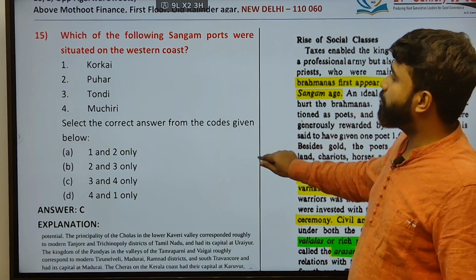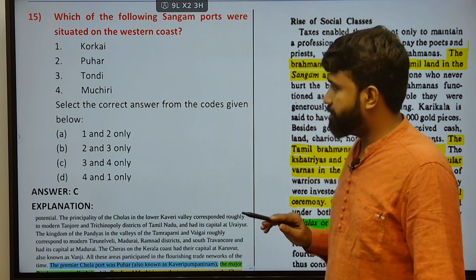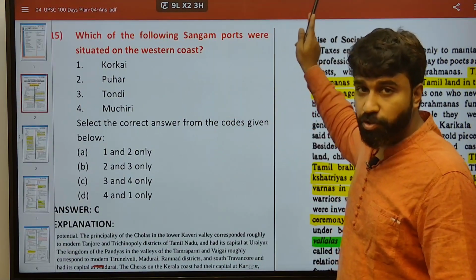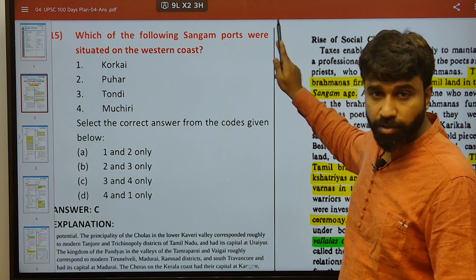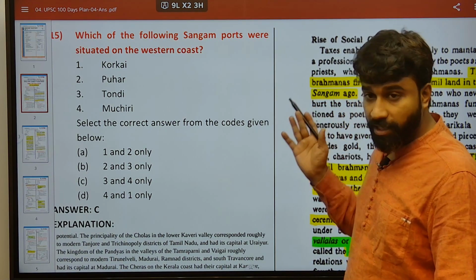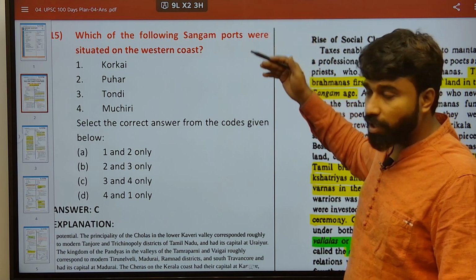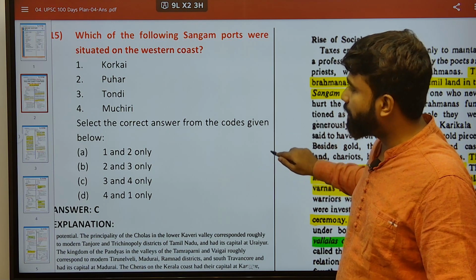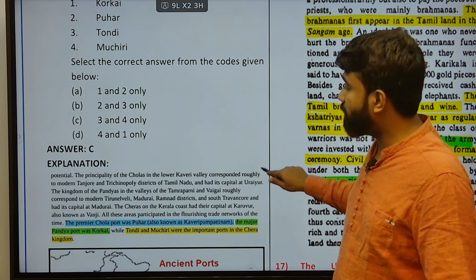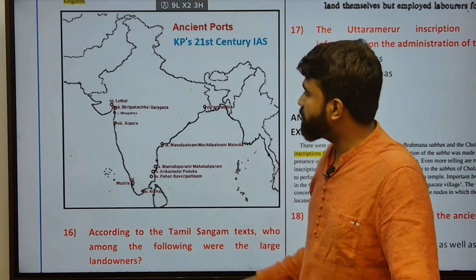Which of the Sangam ports were situated on the western coast? Here, Tondi and Muchiri are part of the western coast. Korkai, which I have just shown you on the map, and Puhar are on the eastern coast of the Tamil Nadu region, with Chola containing Puhar and Pandya containing Korkai. Tondi and Muchiri were part of the Chera dynasty, located on the western coast at the southern tip, around the Muchiri spot.